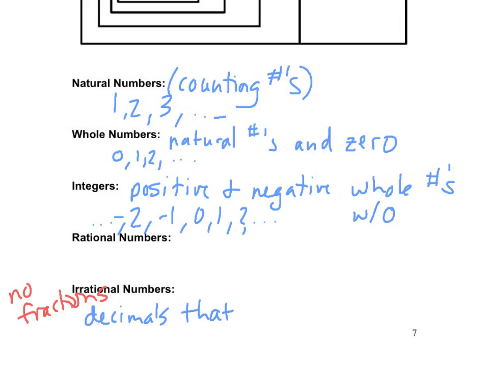Let's say 0.25. You have to divide it by a number. But what's special about 1.25? That's rational. It's a decimal, it could be a fraction.